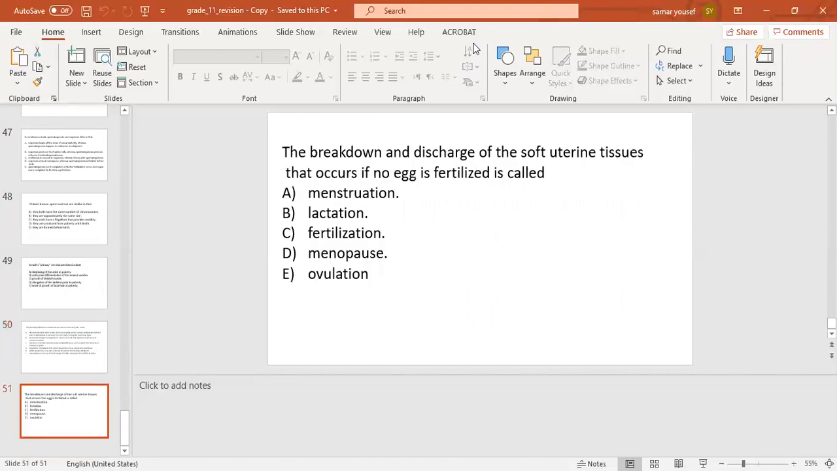The last question: the breakdown and discharge of the soft uterine tissue that occur if no egg is fertilized is called number A, menstruation, number B, lactation, number C, fertilization, number D, menopause, number E, ovulation. The correct answer will be number A, menstruation.